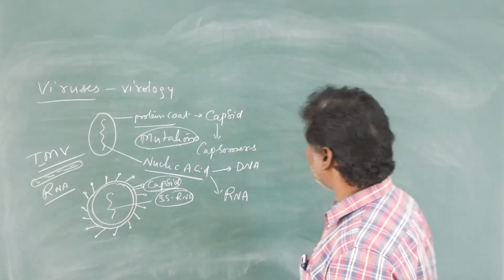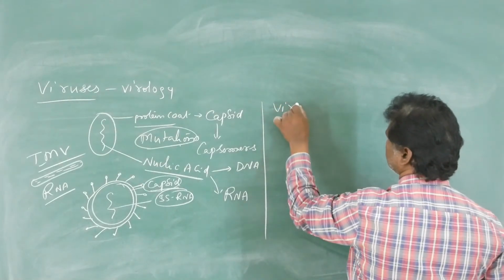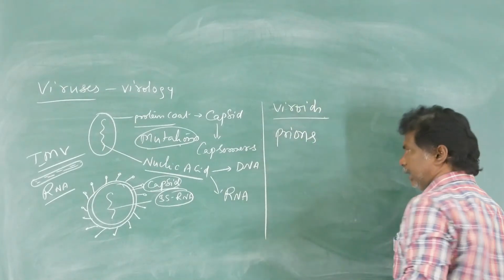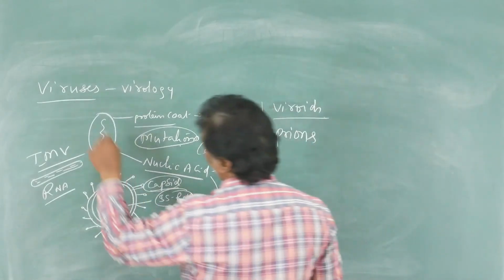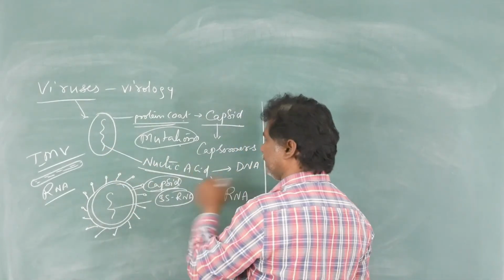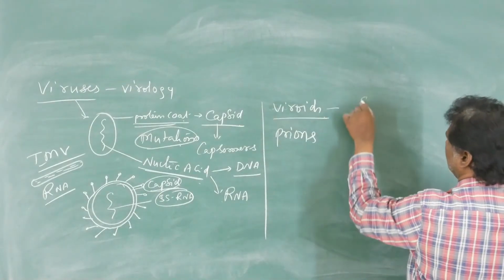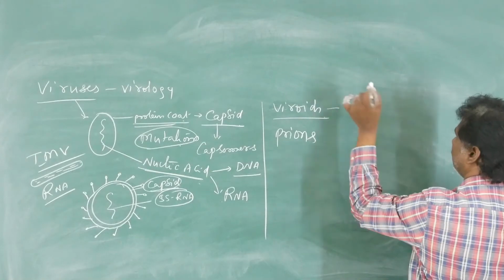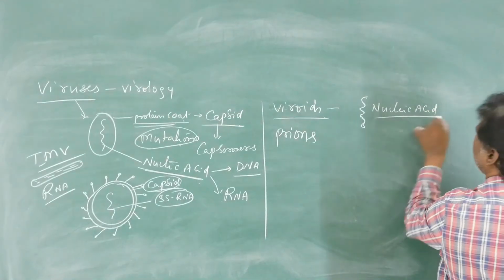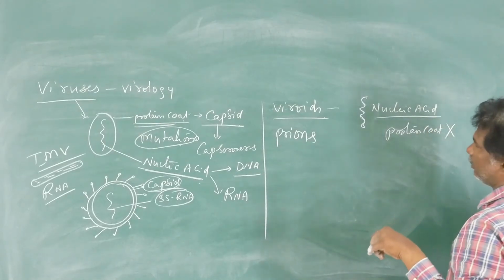Okay, there are two more bits in this according to your syllabus: viroids and prions. First, viroids. You know that a virus contains two components, the protein coat, called the capsid, and the genetic material, the nucleic acid, either DNA or RNA. But some viruses have only nucleic acid, without a protein coat. Those are called viroids.